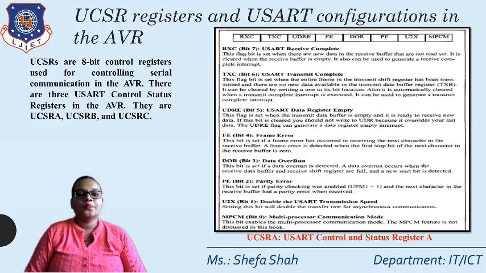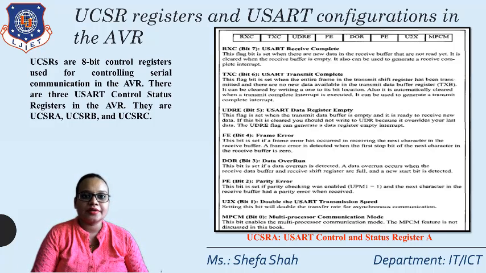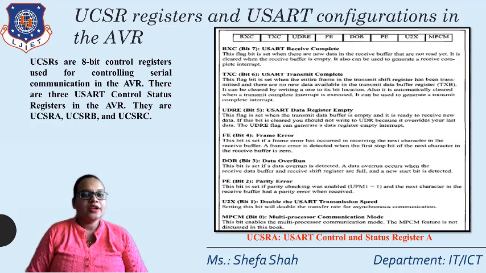Clear? So here we have discussed the first register, UBRR, and how its value can be found for storing. Now, second, we will see the different control and status registers for transmitting and receiving data serially.